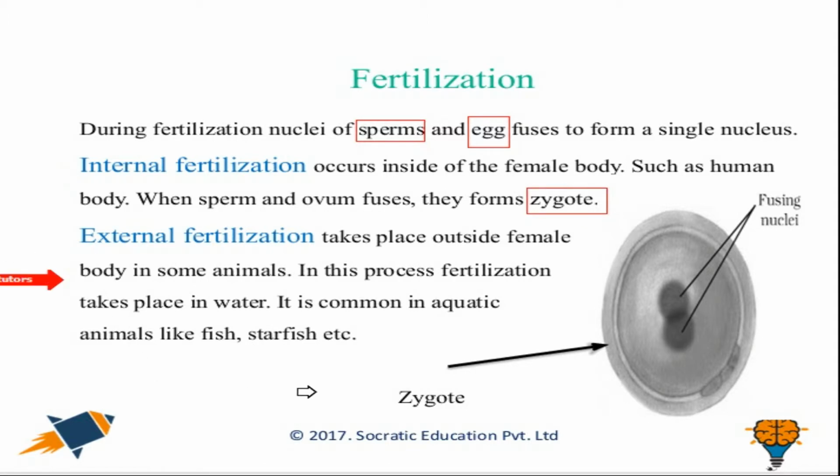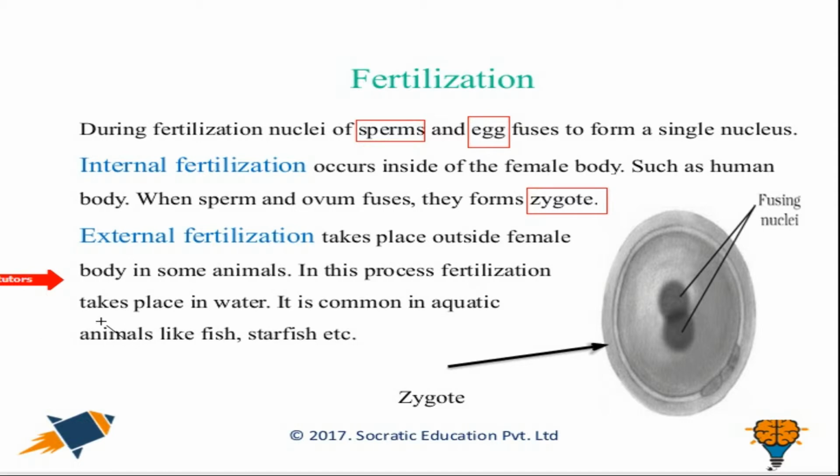Next is external fertilization, which takes place outside the female body in some animals. That sounds interesting, that some animals have fertilization outside of their body. In this process, fertilization takes place in the water.